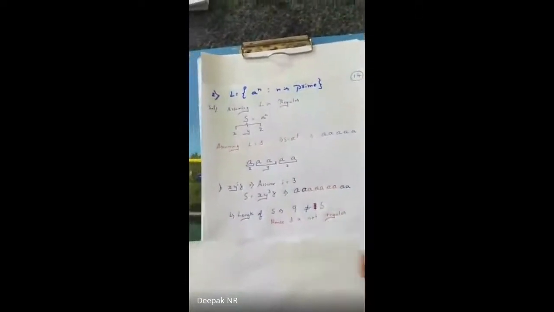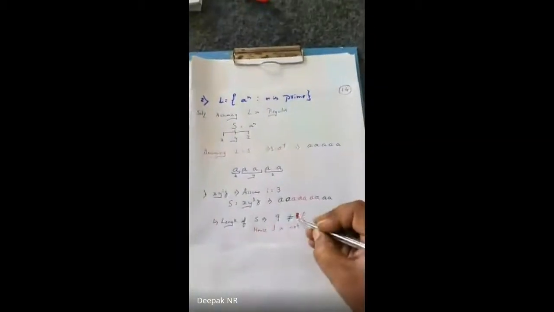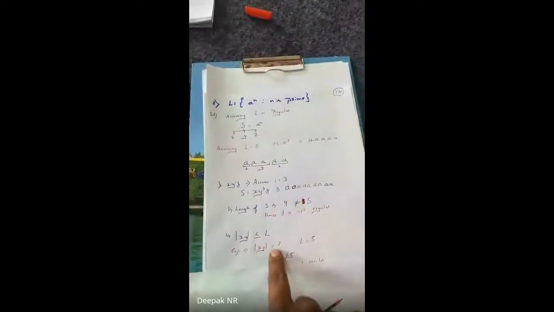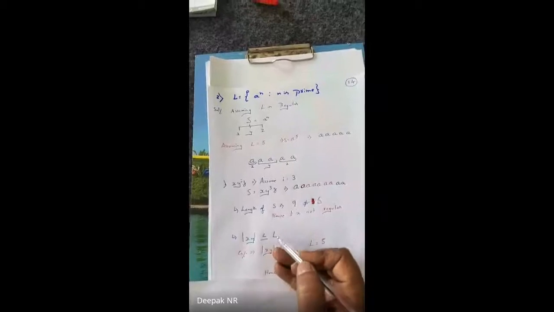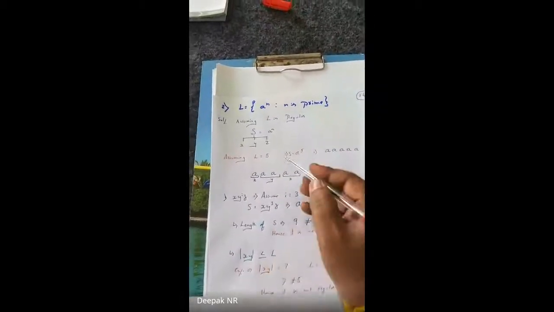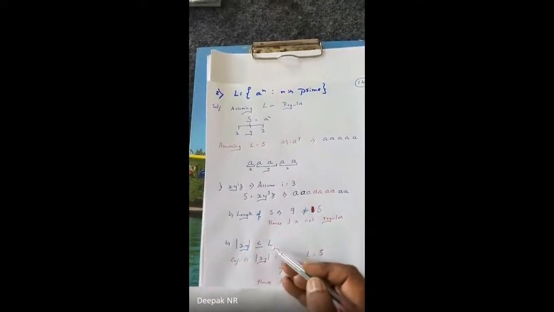So hence the given thing is not regular. Is that clear? Clear? Okay, now next. This is case 1 and case 2 as I have said. Let me take the length of X and Y should be less than or equal to L. L is 5. Let me take the value of X and Y. The length of X and Y should be less than or equal to 5.